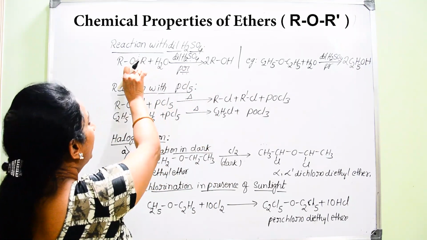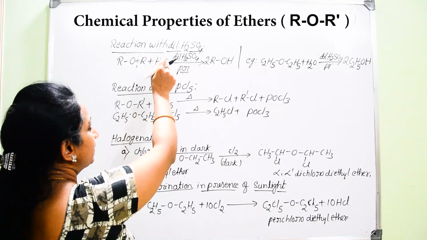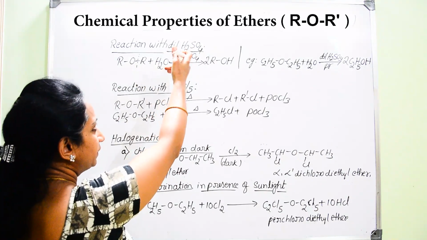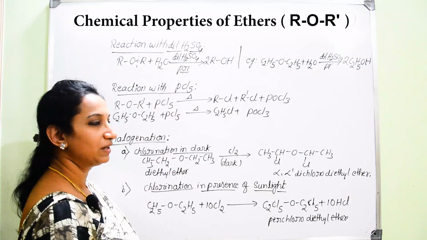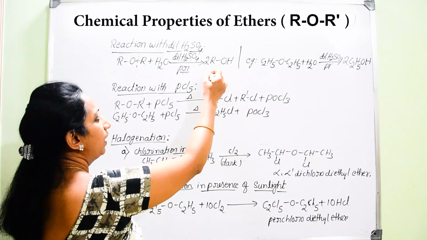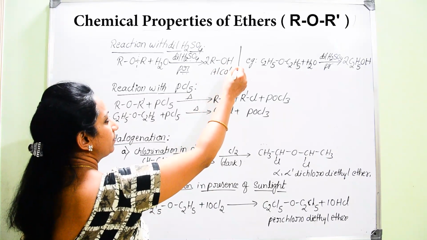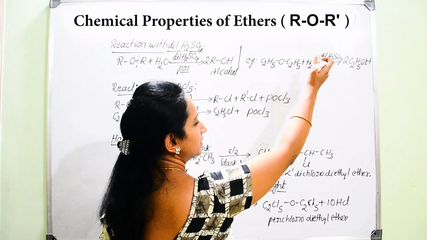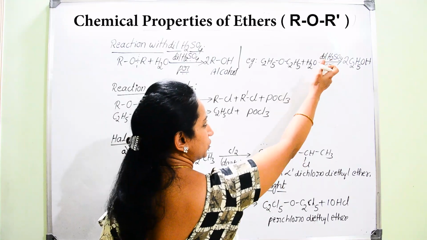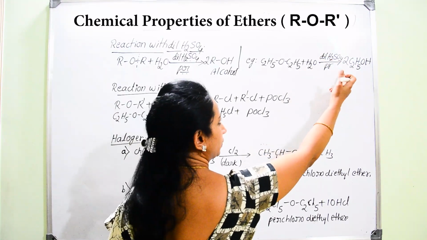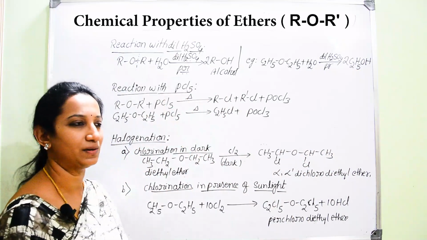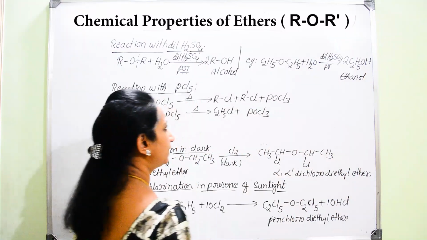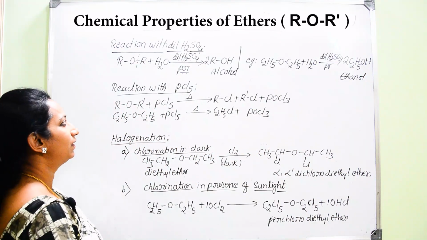That is why when ethers are subjected to hydrolysis, when they are treated with dilute sulfuric acid under pressure, you will get the formation of an alcohol. So, alcohol is the main product. If you consider one simple example, when diethyl ether is treated with dilute H2SO4, it will undergo hydrolysis to convert into ethyl alcohol, that is ethanol. So, diethyl ether is converting into ethanol.